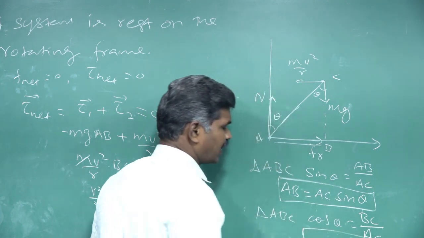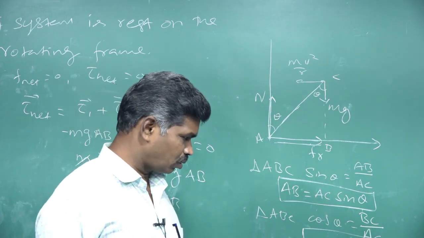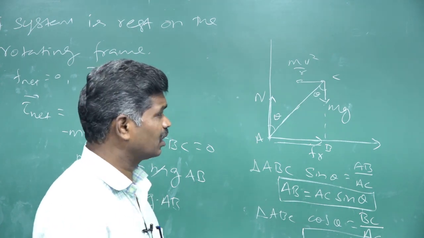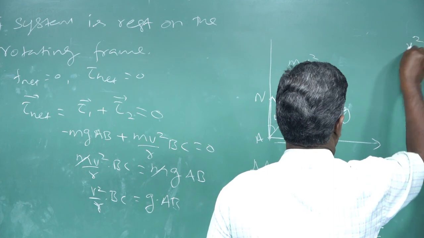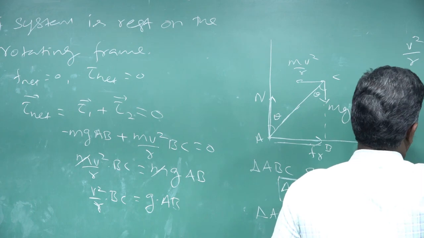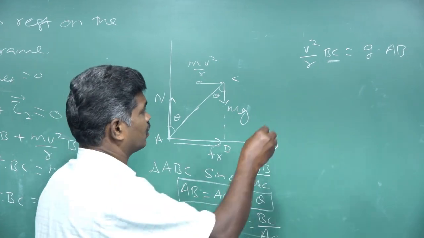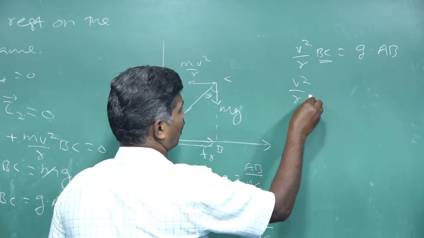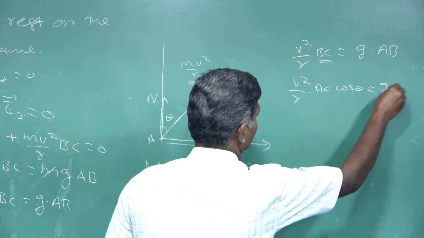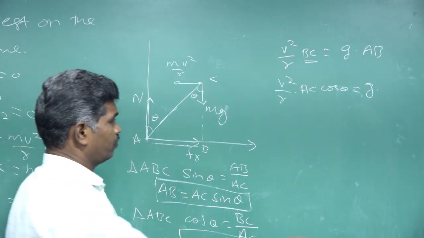These two values, AB equal to AC sin theta and BC equal to AC cos theta, we are going to substitute into our formula. Our resultant formula is V squared by R into BC equal to G into AB. Instead of BC we substitute AC cos theta, and instead of AB we substitute AC sin theta.